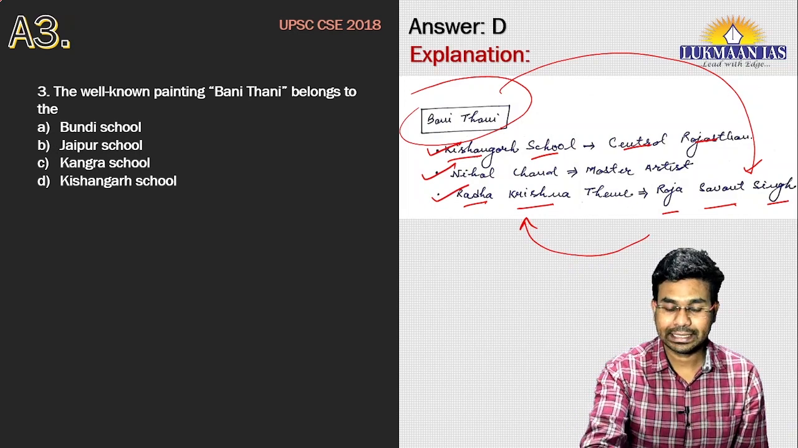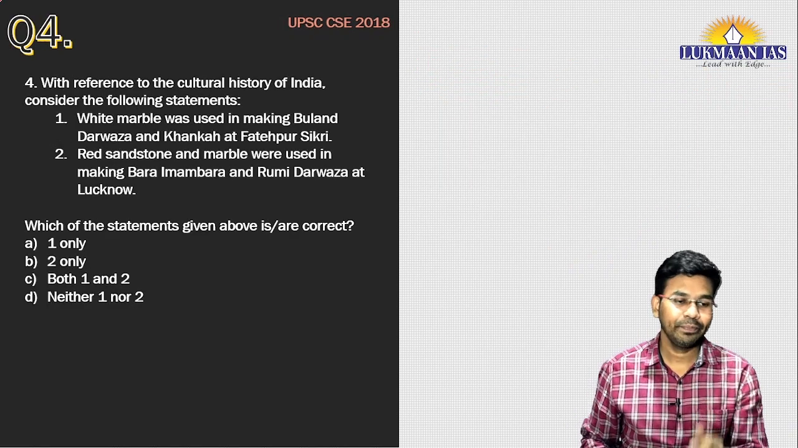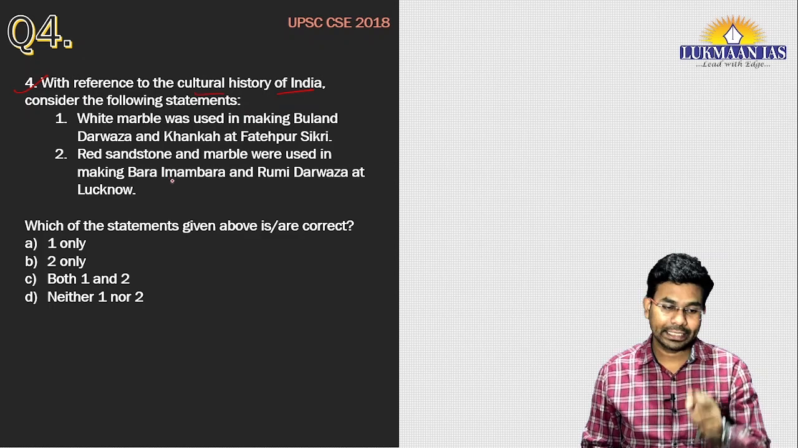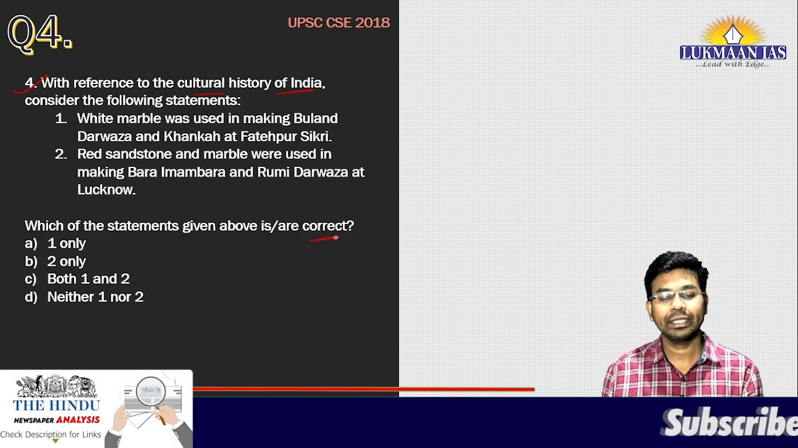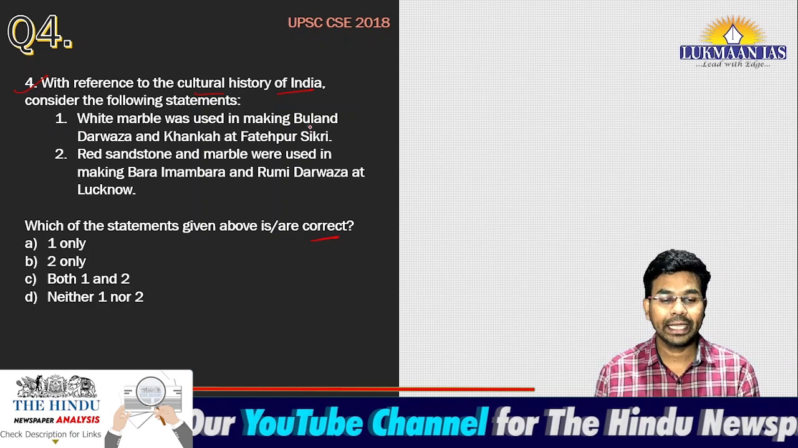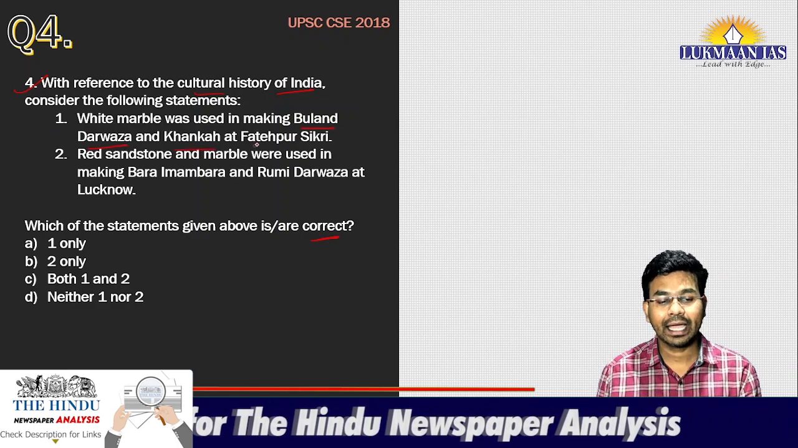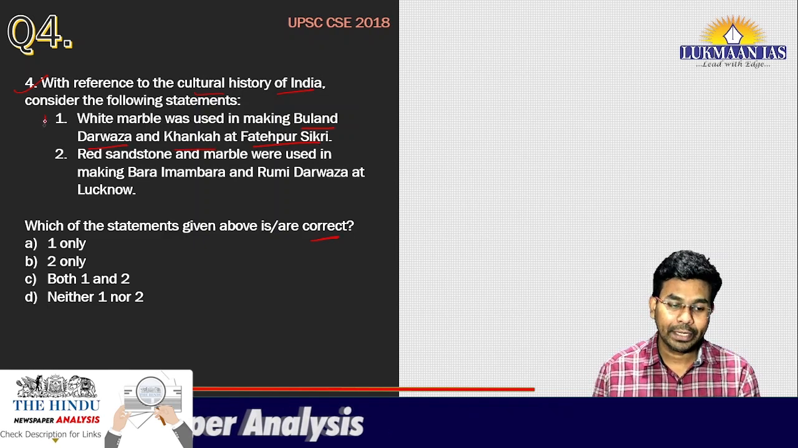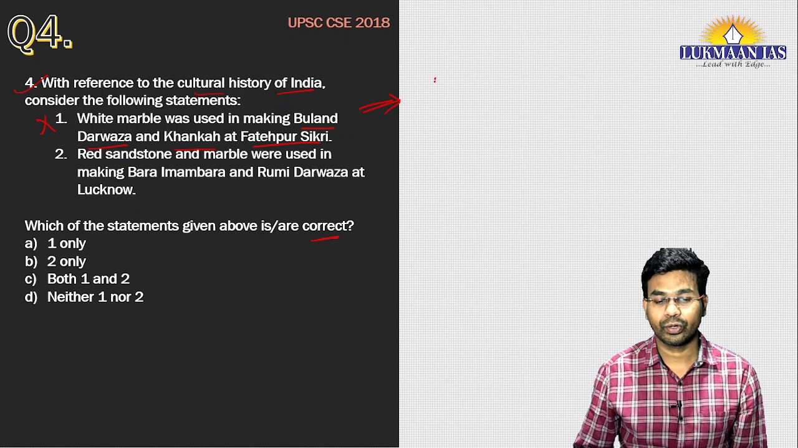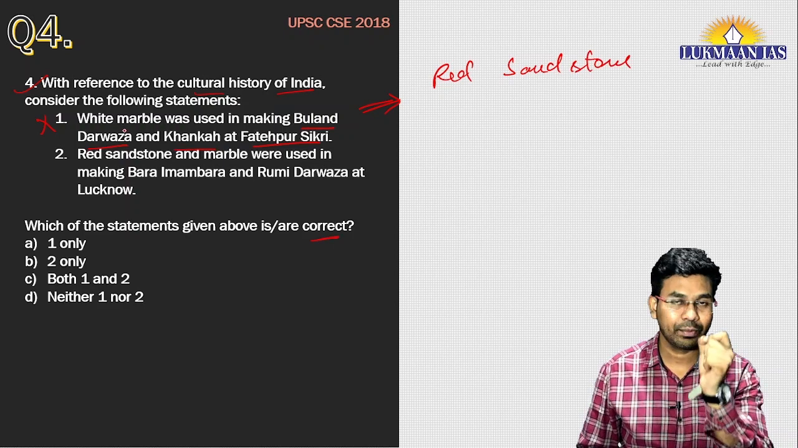So having understood this, now let us take the next question for the day. This question says, with reference to the cultural history of India, consider the following statements. We have to read these 2 statements and then find the correct answer. First statement says, white marble was used in making Buland Darwaza and Khanka at Fatehpur Sikri. You might know that Buland Darwaza and Khanka are made of red sandstone, not white marble. So statement 1 is incorrect.